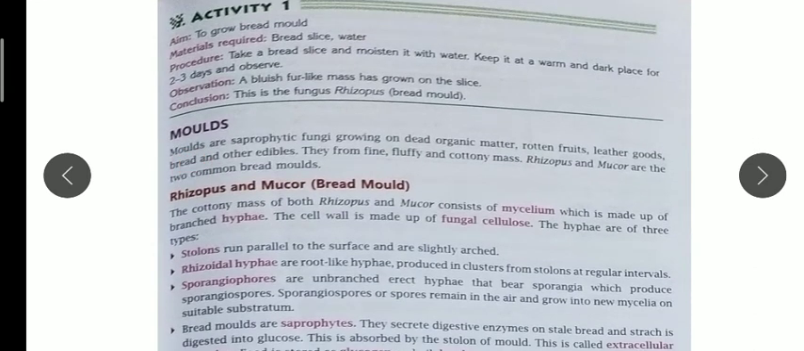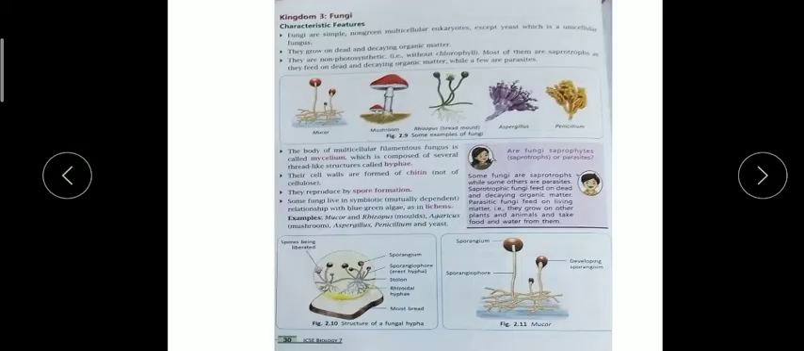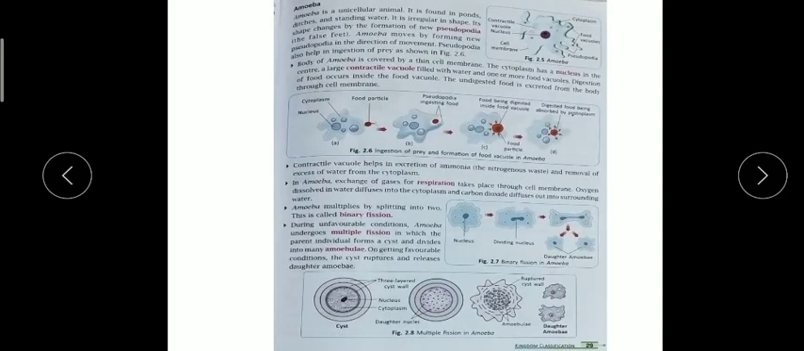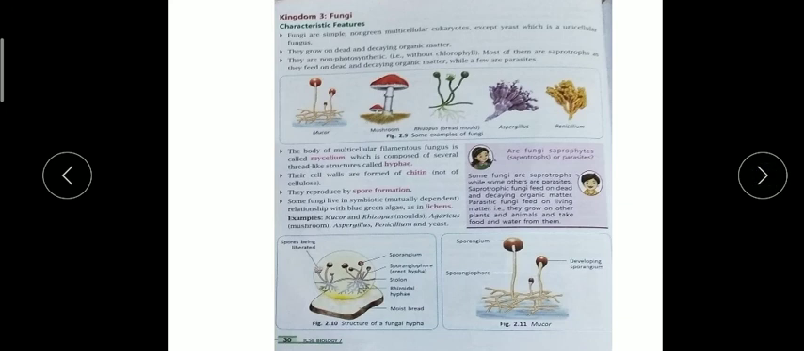Please, in our homework, read this part, Kingdom 2 Protista and Kingdom 3 Fungi, and you can draw the diagrams as well. Draw the diagram of amoeba and the binary fission in amoeba, figure 2.5, figure 2.7, and figure 2.10, because these terms are very important.